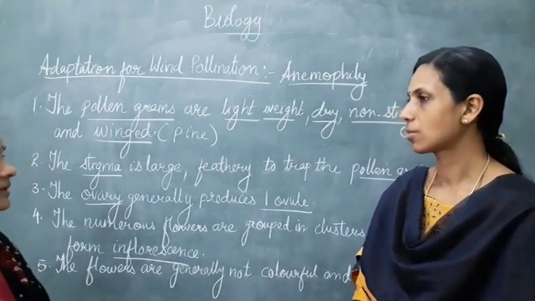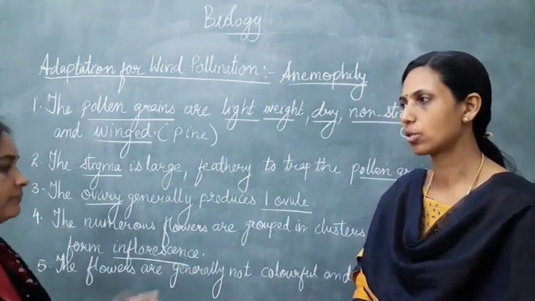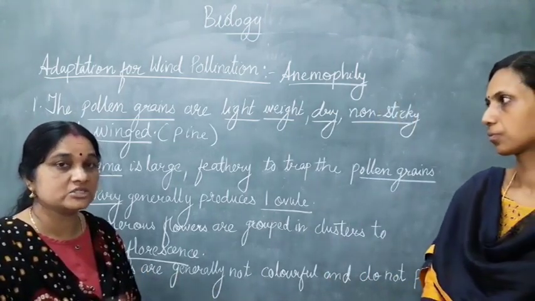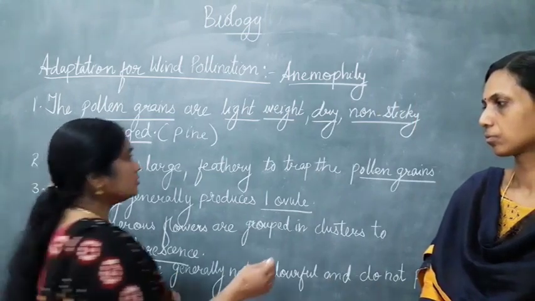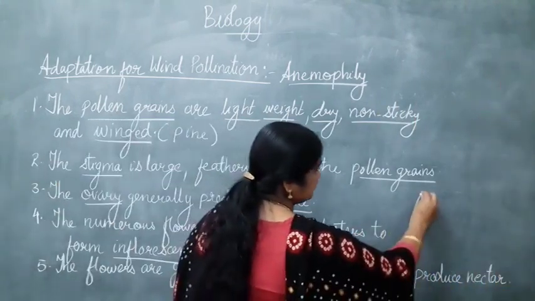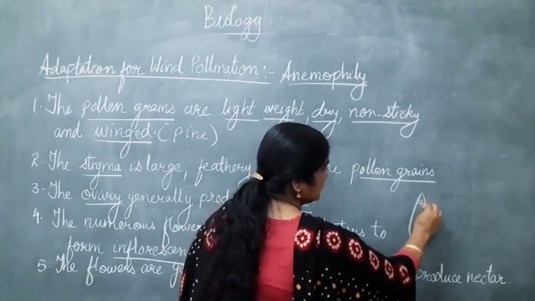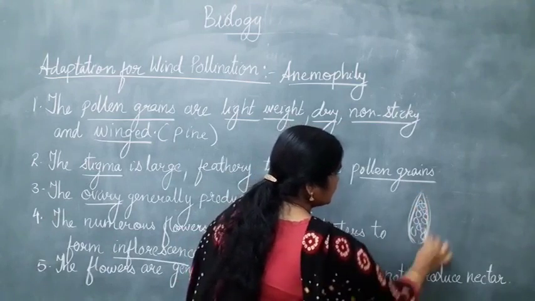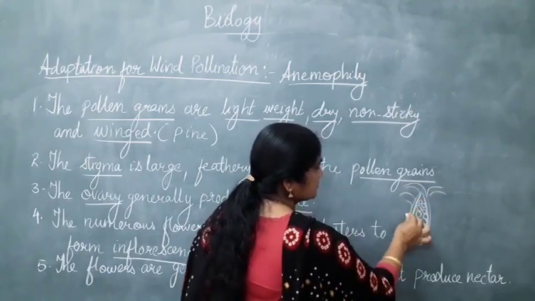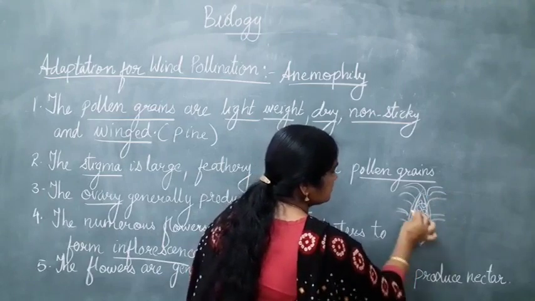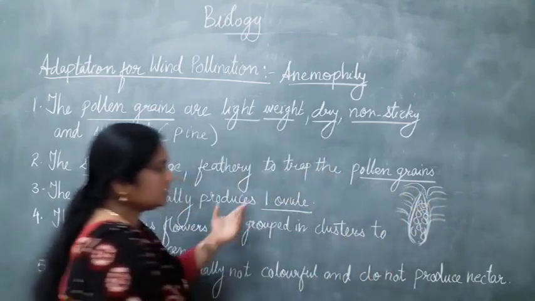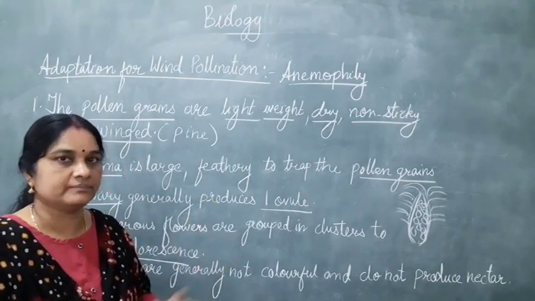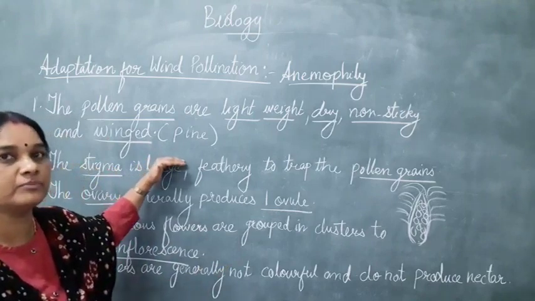Do you have some more examples to explain to our students? Some more examples is this. In the example of corn cob, you must have seen sweet corn which you eat. In that you can see a lot of tassels are there, the stigma. Many seeds will be there, which is covered, and then you must have seen a lot of tassels coming out of this. So this is nothing but the stigma. The stigma are large and feathery in order to trap a large number of pollen grains to be pollinated by wind.